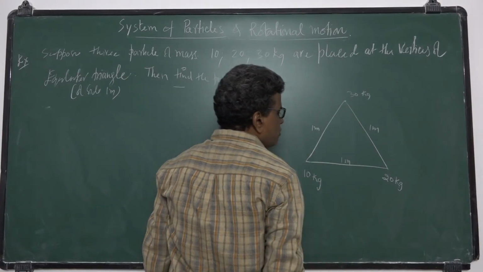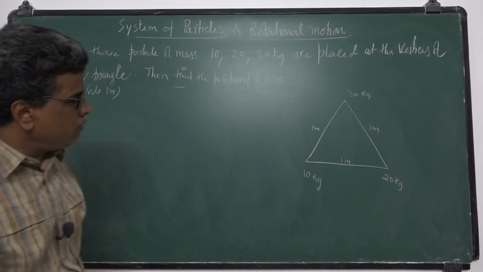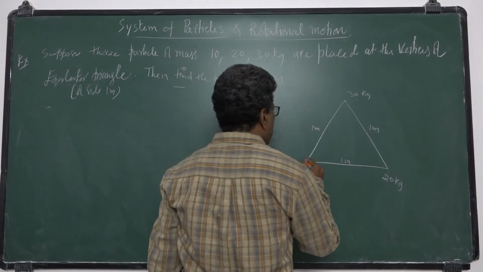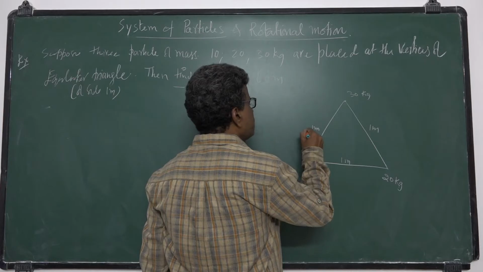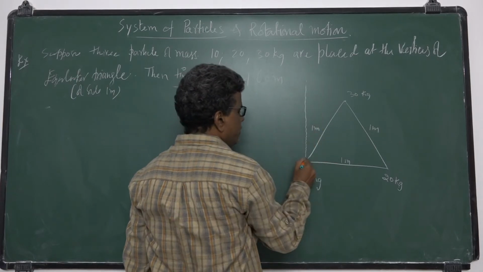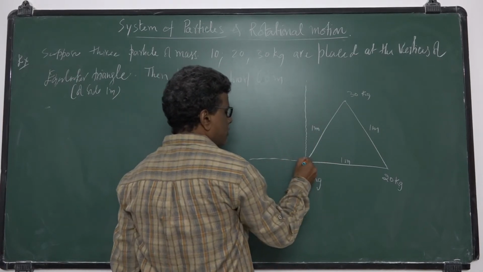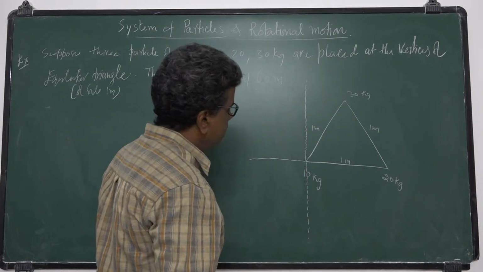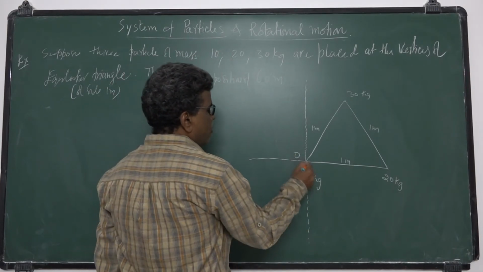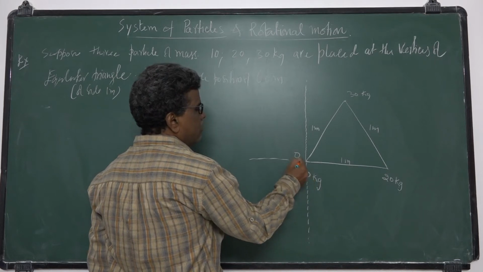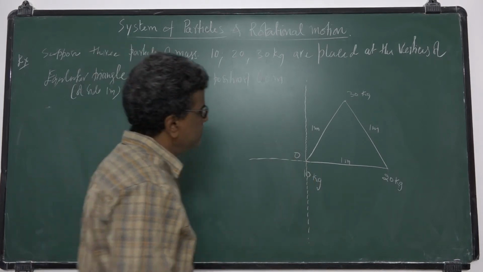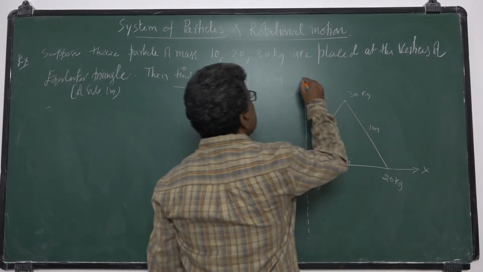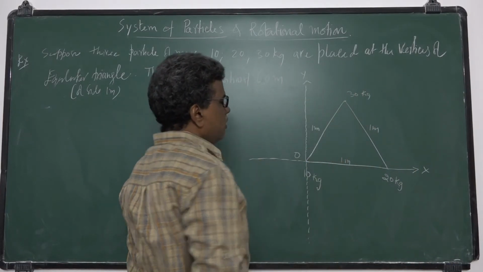To locate the center of mass, you can assume an origin. So I am assuming the origin here at the 10 kg mass. The 10 kg mass is placed at the origin. I assumed that this is the x-axis and this is the y-axis.